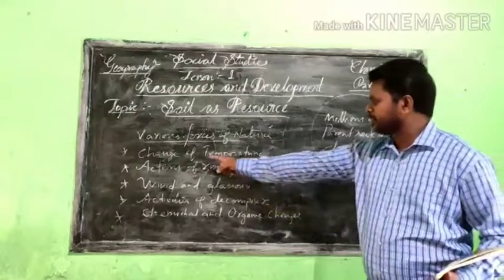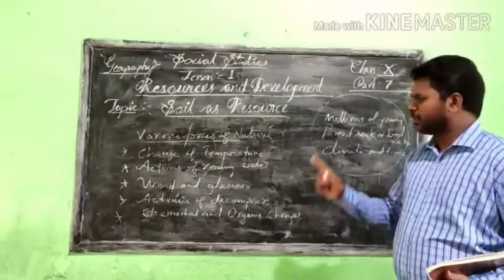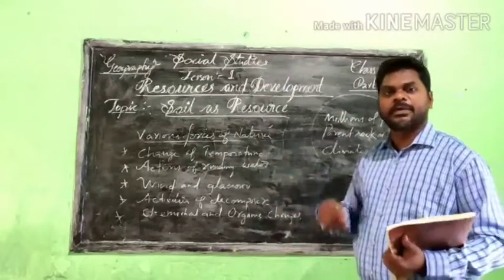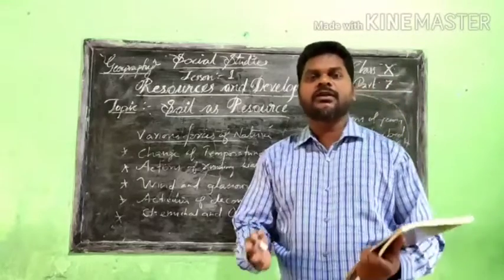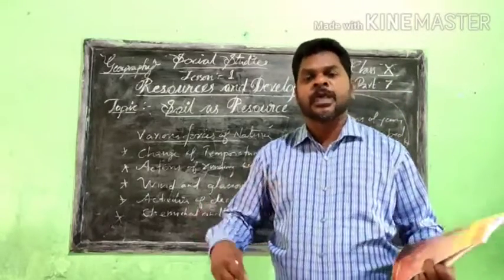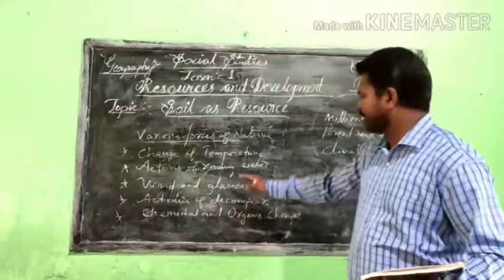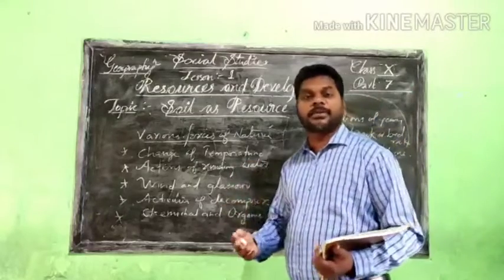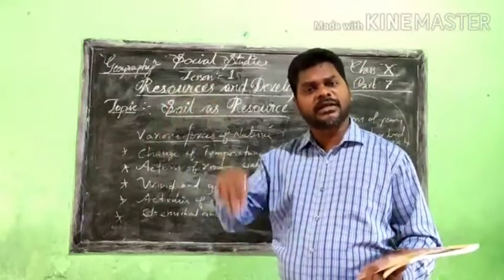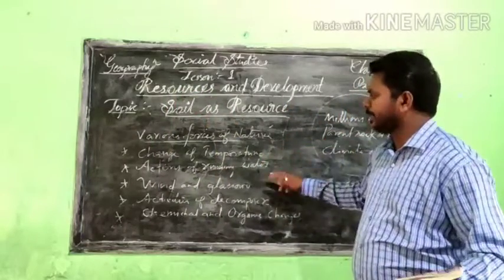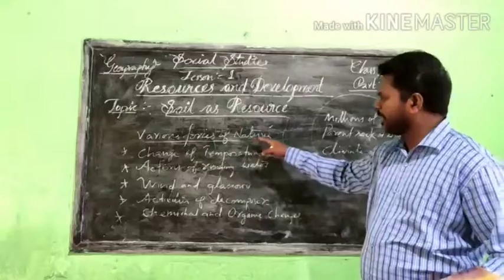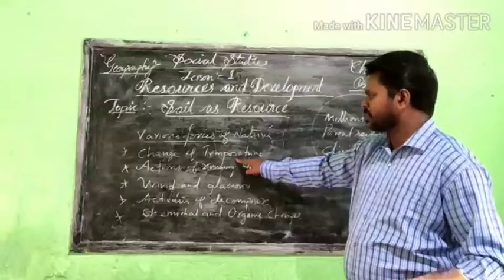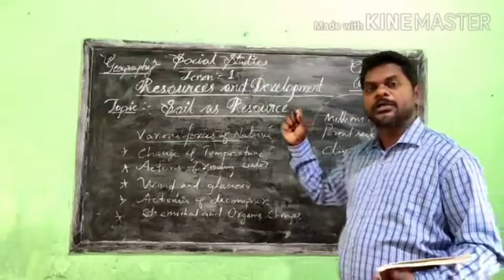First, we can understand the change of temperature. This is another factor that forms the soil. Temperature may increase, sometimes decrease. You know that we have different climates and different seasons. According to the season and climate, the temperature may decrease or increase. In the daytime the temperature may increase, and in the nighttime it may decrease. These are factors from nature that form the soil. So because of climate change and changes of temperature, soil is also formed.